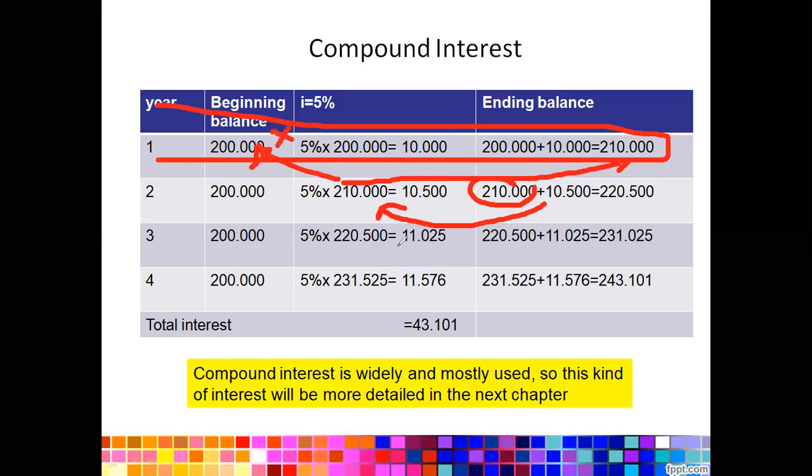And repeat the same calculations, and it can be assumed that using compound interest will get a higher total interest compared to simple interest.